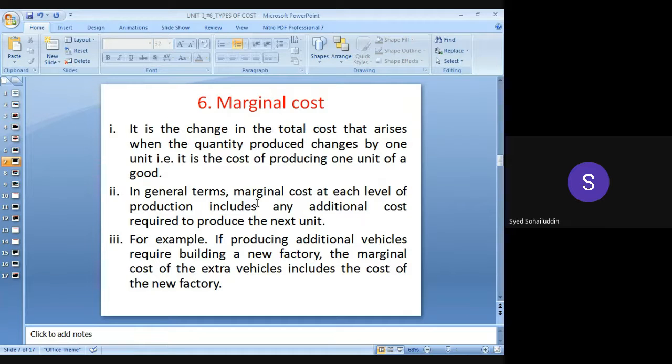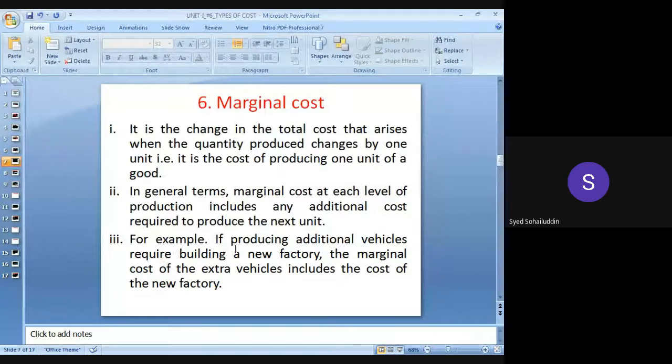In general terms, marginal cost at each level of the production includes any additional cost required to produce the next unit. That means same units we are producing, but a little bit change in the unit we are producing, a change in the item or good we are producing. So while producing a change in the designing part or change in the item of that particular good, this cost will be considered under the marginal cost.